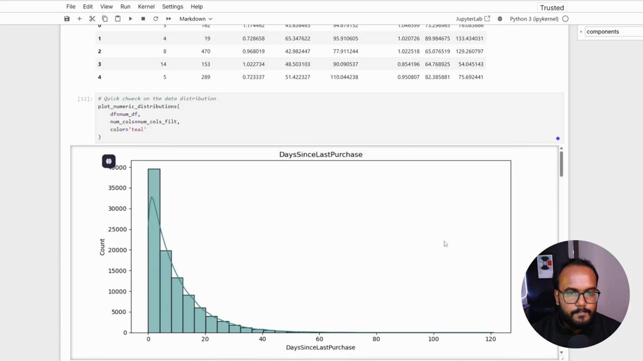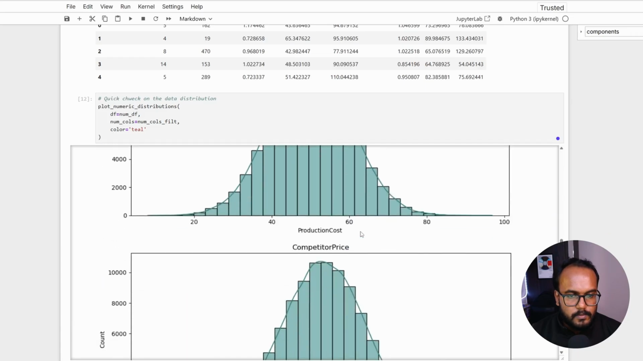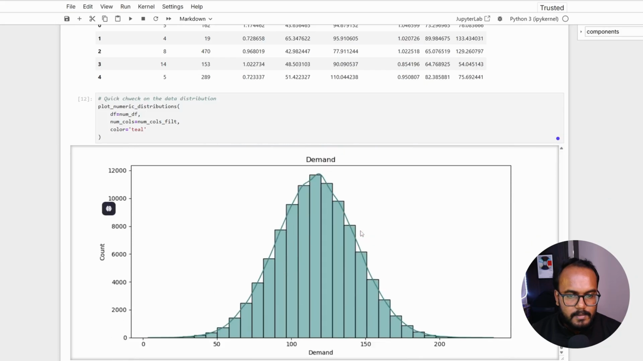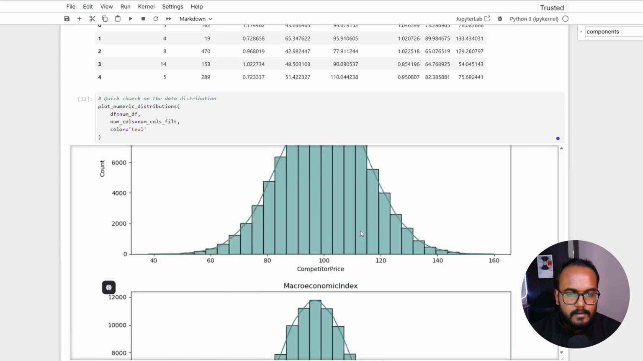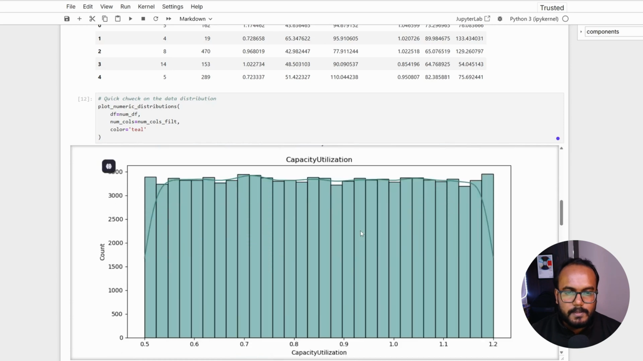So when you see, it is giving me quite a good distribution, but when it comes to the production cost, competitive pricing, macroeconomic index, base price, and demand, it is generating values that give me an ideal normal distribution. Right? It shouldn't be. In real-time data, it is not possible to have a perfect normal distribution. You can play around with the code that we have used above and adjust the values so that it can give you a very realistic distribution that matches real-time data. For this experiment, I think this data is fine.